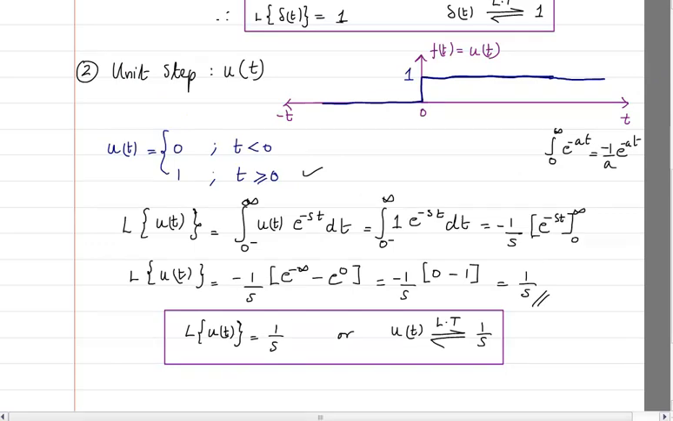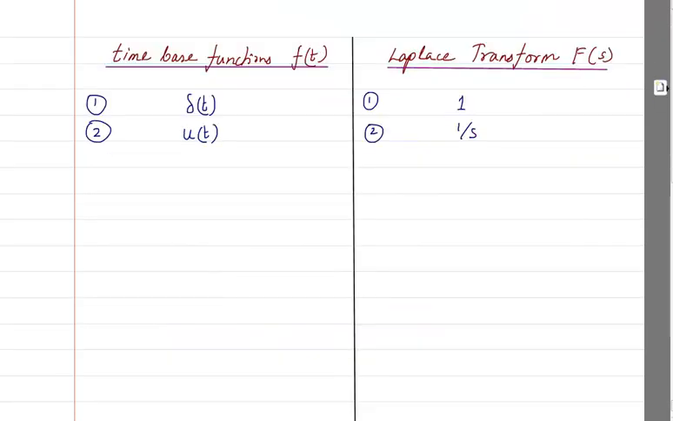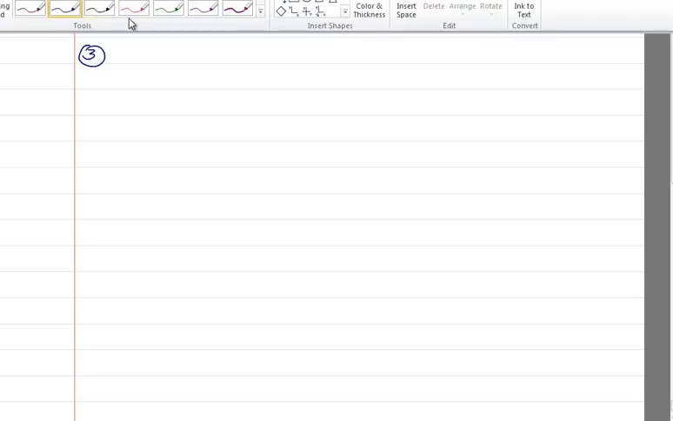Now we have to look for the third function. The next one that we will go for is the unit ramp function.